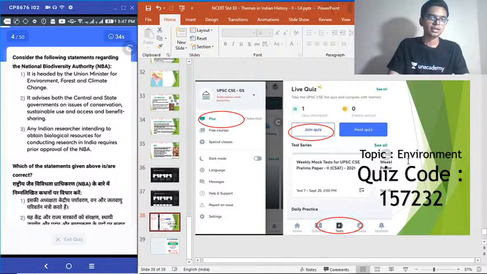Question number 4. Consider the following statements regarding National Biodiversity Authority, NBA. 1. It is headed by Union Minister for Environment, Forest and Climate Change. 2. It advises both the central and state governments on issues of conservation, sustainable use and access and benefit sharing. 3. Any Indian researcher intending to obtain biological resources for conducting research in India requires prior approval of the NBA.